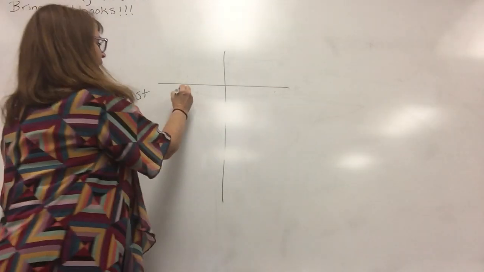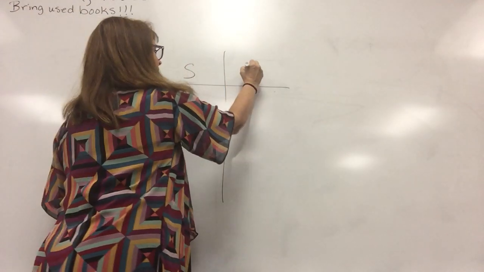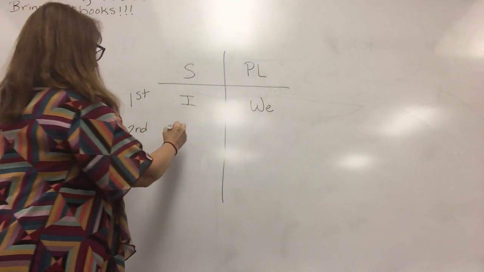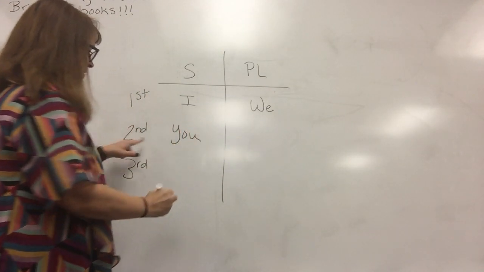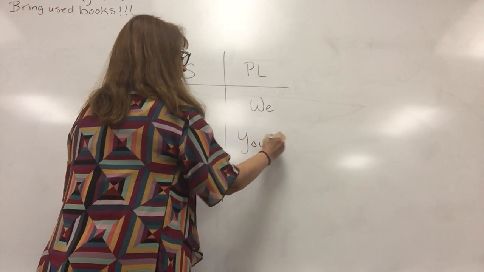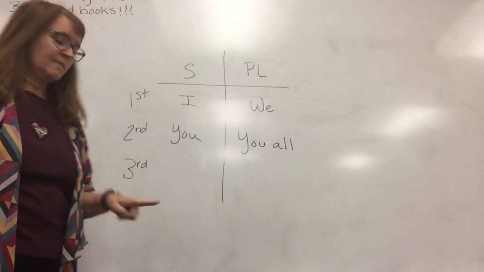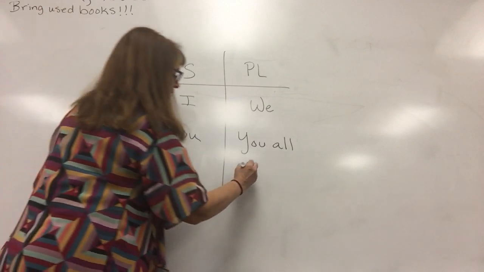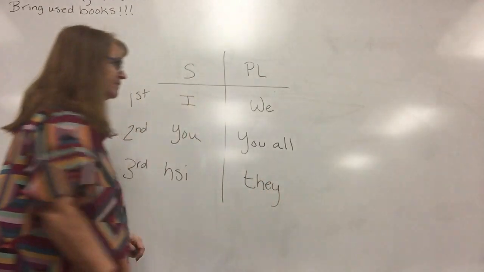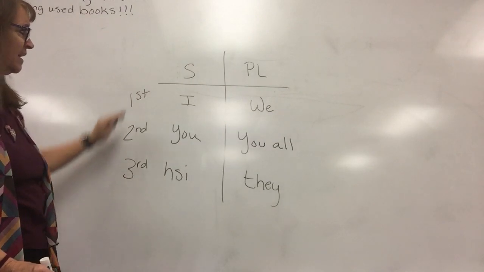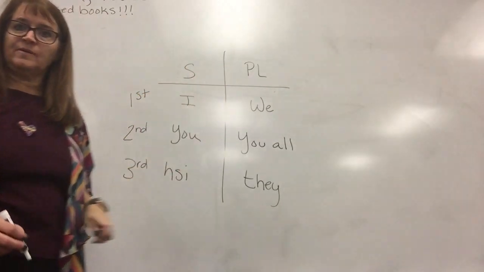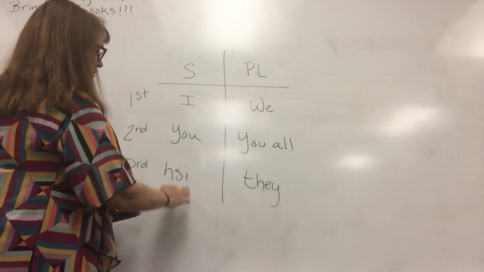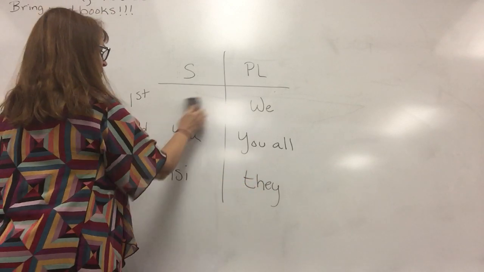This is I for the singular, or we for the plural. Second person would be you for the singular, or you all for the plural. And third person would be he, she, or it for the singular, or they for the plural. So that has to do with person and then number, singular or plural. We had number with nouns also. So those are the personal pronouns that are going to go with that person and number.